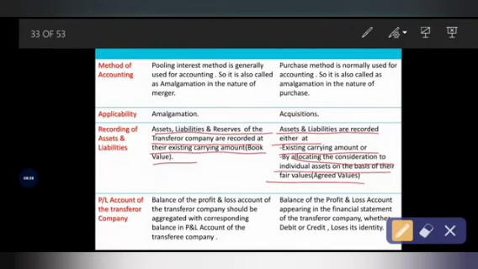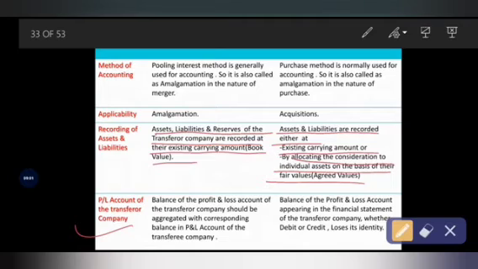Then in the adjustment, that is while doing the problem, we are going to record the same value, that is book value. Else, we are going to take the agreed market value. That's it. Okay, see the next difference based on the profit and loss account of the transferor company.